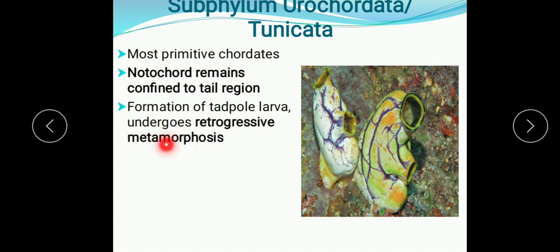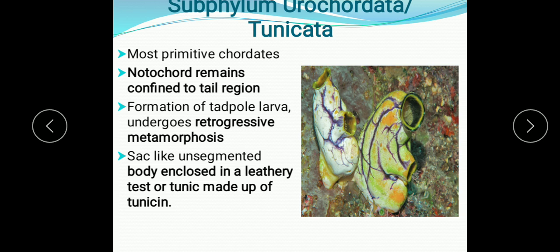It undergoes retrogressive metamorphosis. What is the meaning of retrogressive? It means not being progressive. The tadpole larva has all the features of the chordata, which further undergo reduction in the adult. So this is retrogressive metamorphosis.